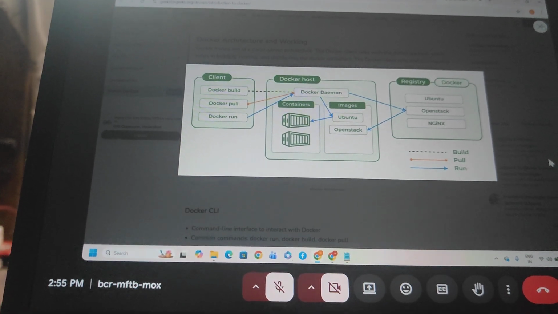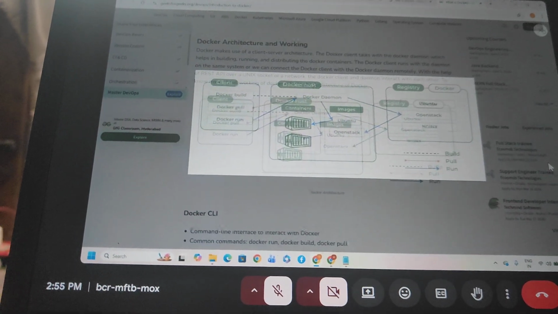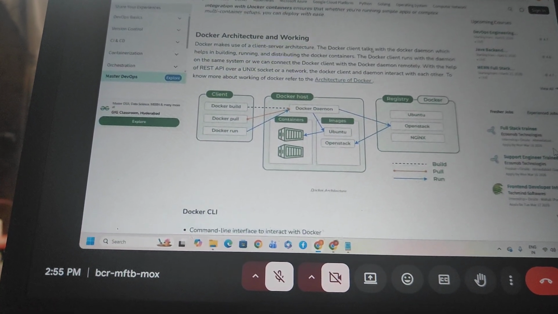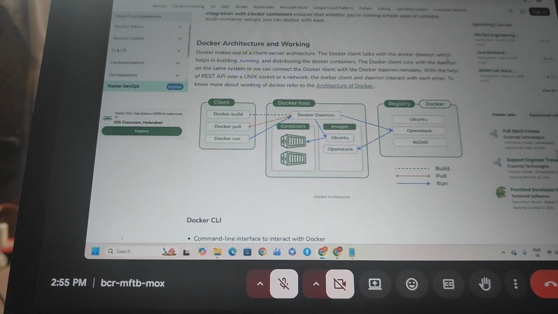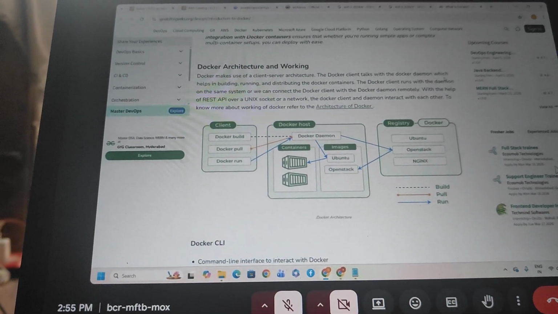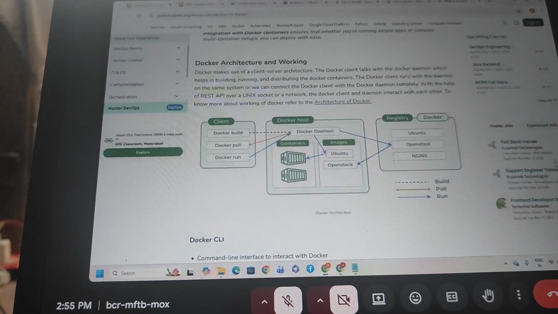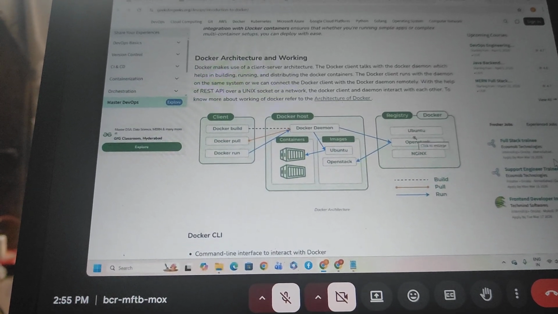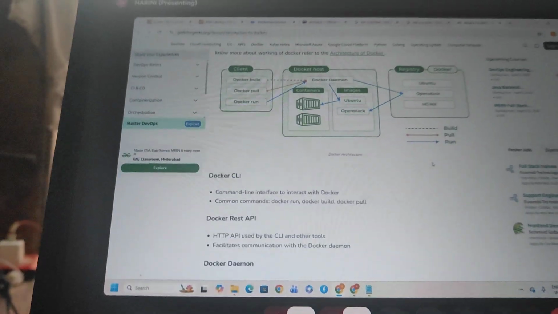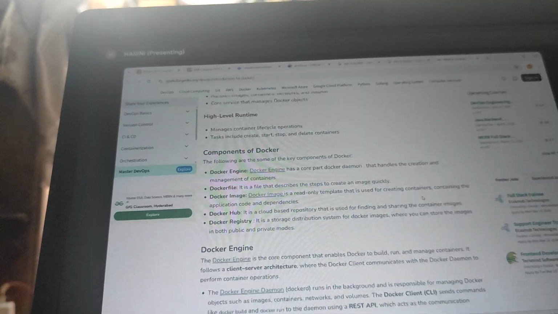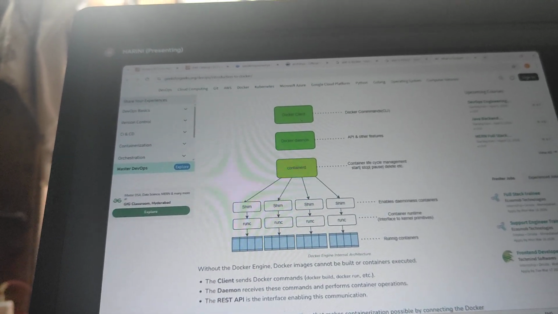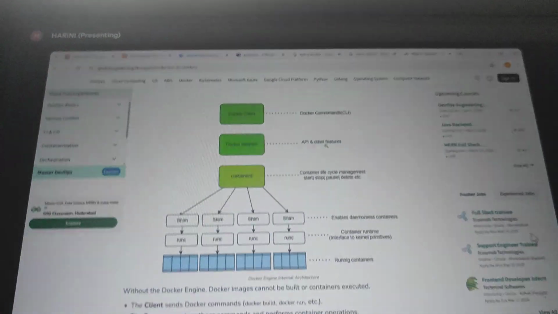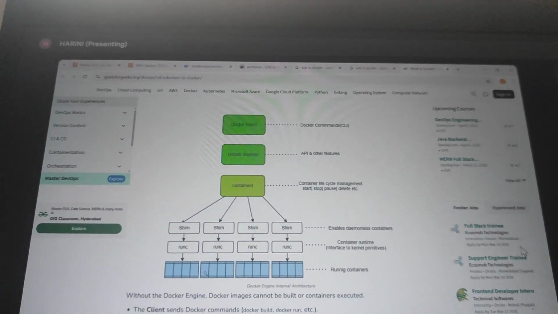Docker uses a client-server architecture. The Docker client talks with the Docker daemon, which helps build, run and distribute the Docker containers. The Docker client can connect with a Docker daemon remotely. Remotely in the sense these are all the images that we have to take and build, run the application process. Docker command, client, Docker daemon process and container ID.